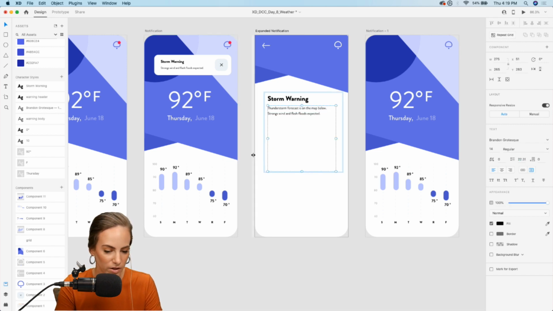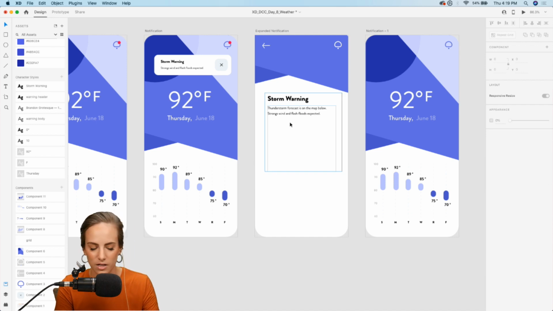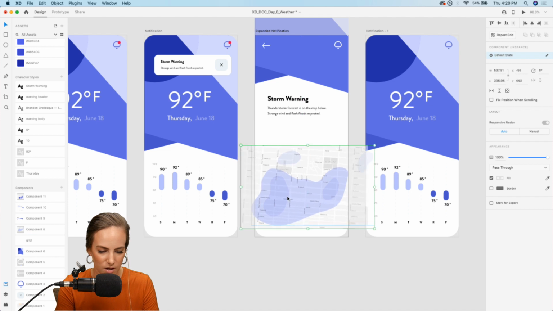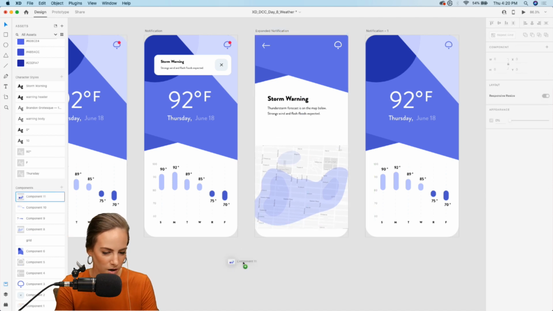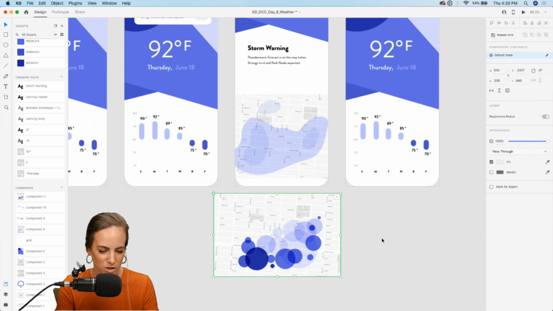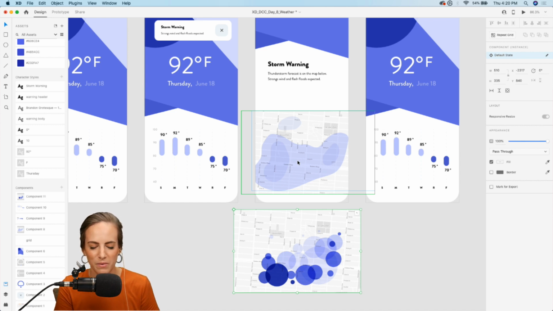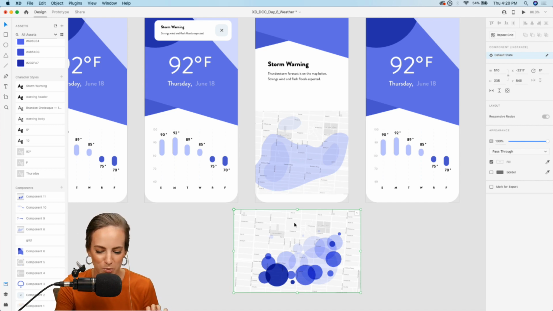And so let's add this map, and I can add more text if I want to. So I have two different maps that I created. This one, or I also created this one with just some different dots. Which one do you guys prefer? I'm liking this one right now just because it looks a little bit more like a radar, but this one's also super fun.